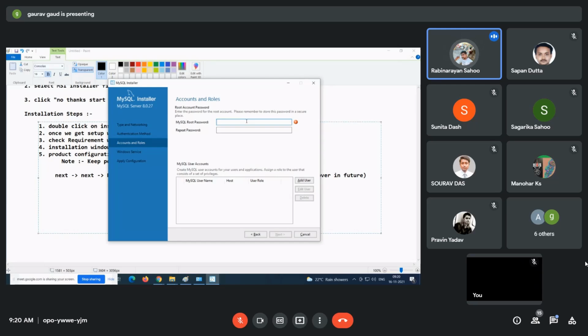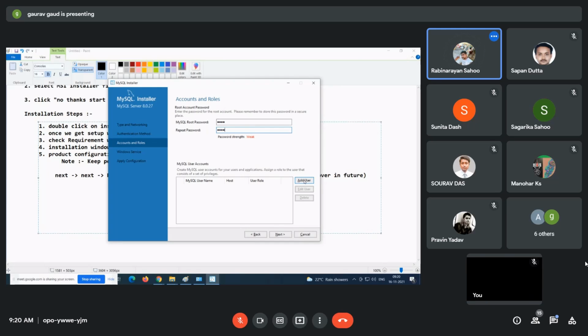So I will give my password as very simple, guys: root. Repeat the password, root. So let it be weak, I don't have any problem here. You can give as per your wish. Then what you need to do?